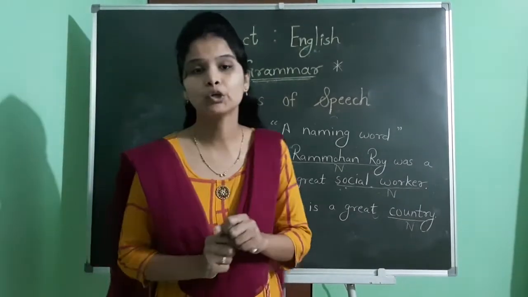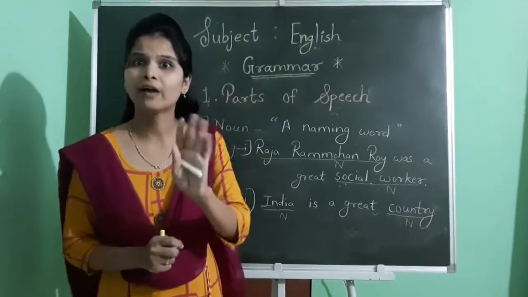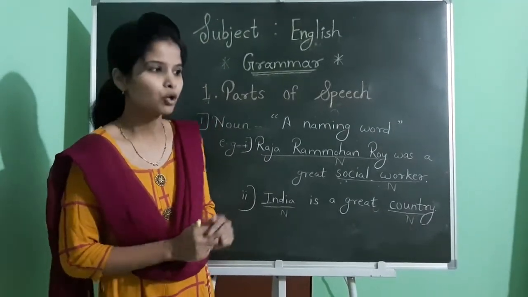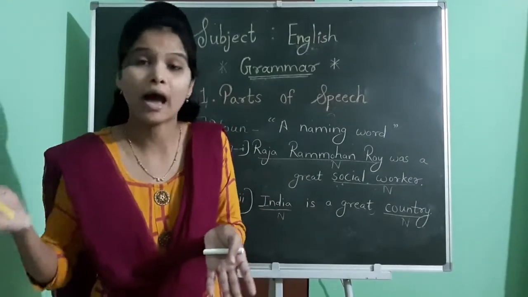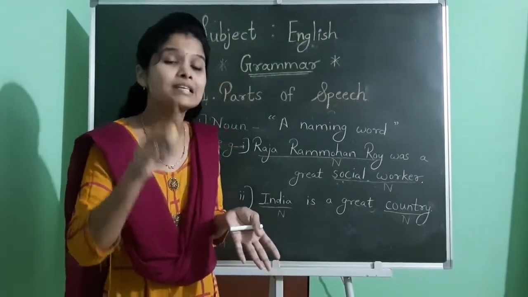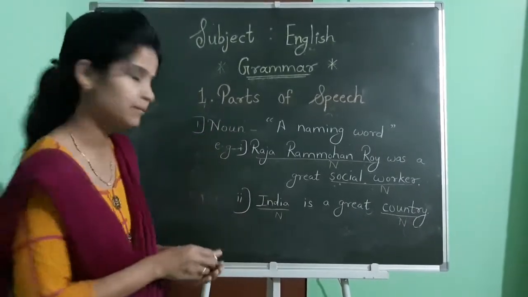Now we will turn towards types of noun. See, there are 5 types of noun. Okay, because we use different types of nouns with different functions. So according to their different functions, there are 5 types of noun. Yes, that we are going to see.